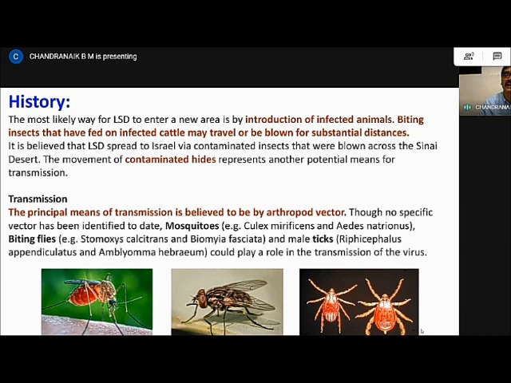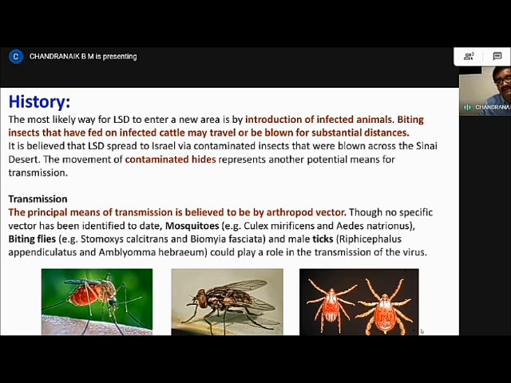For example, if you look carefully at the history of the disease, though it was first found in African nations, it is believed to have come to Gulf countries like Israel as contaminated insects were blown across the Sinai desert, and that made the virus spread from African nations to the Asian countries.